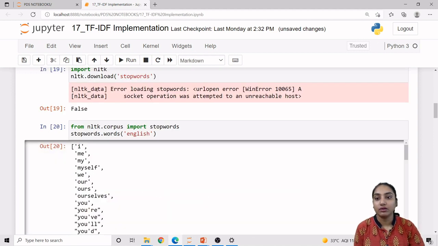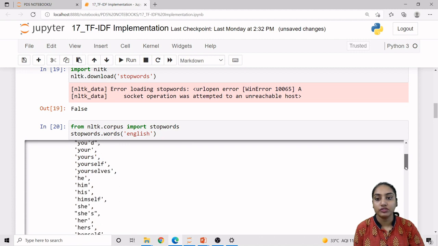I have already downloaded them, and right now I don't have an internet connection, so it would show an error on downloading, but it will still represent them. These are all the stop words which will be directly removed by the scikit-learn library when we use the TF-IDF vectorizer.